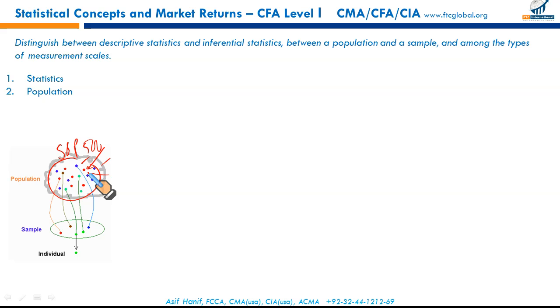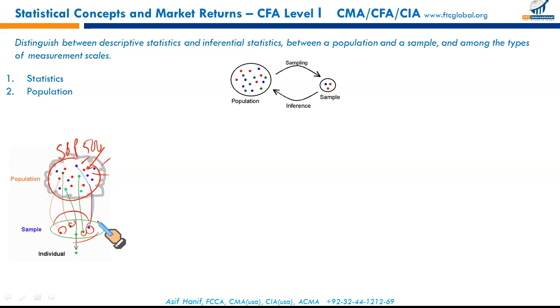Then what is a sample? As you can see, we just select a few of these securities with their returns. So sample is defined as a subset of the population of interest. A few stocks from S&P 500 represent a sample, right? So that's what it is all about. From the population, we draw some samples, and based upon those samples, we try to infer about the population itself. We can't study the whole population. We select some samples from the population, and based upon our analysis, we draw some conclusion about the population, right?